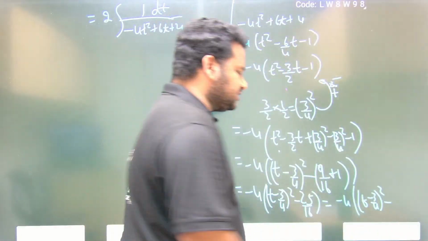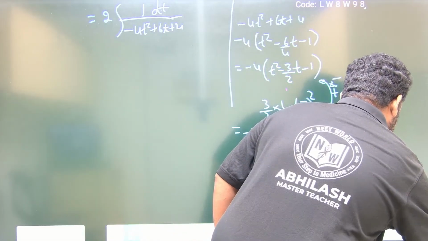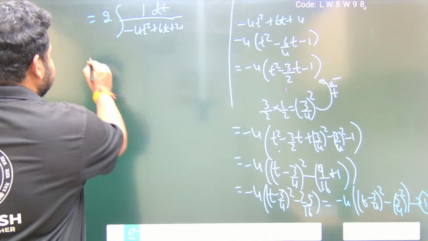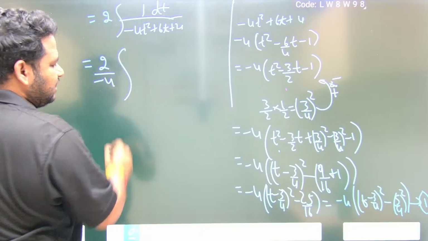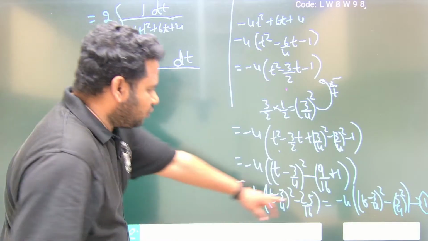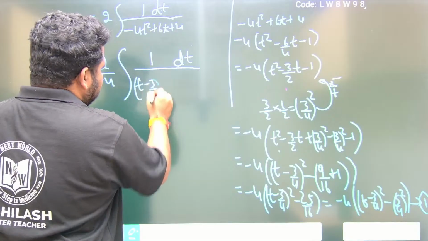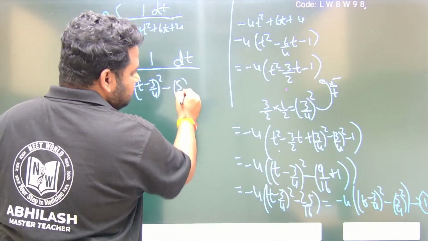25 by 16 can be written as what? 5 by 4 whole square. This entire thing will become 2 by minus 4 outside, into the integral of 1 dt divided by what is this? What is the value I got? (t minus 3/4) whole square minus (5/4) whole square. This is what I got.